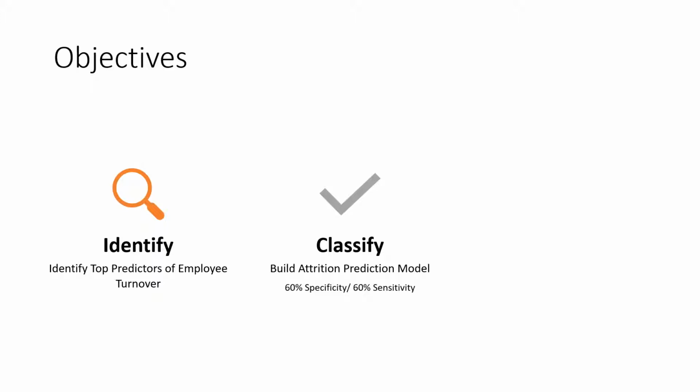Per your request, you wanted a model with at least 60% specificity, as in its ability to correctly classify employees who have stayed with the company, and at least 60% sensitivity, as in the model's ability to correctly classify true attrition. Lastly, you requested that we build a model that will accurately predict an employee's monthly income, and you stated that the root mean squared error will be used to judge the accuracy of this model.